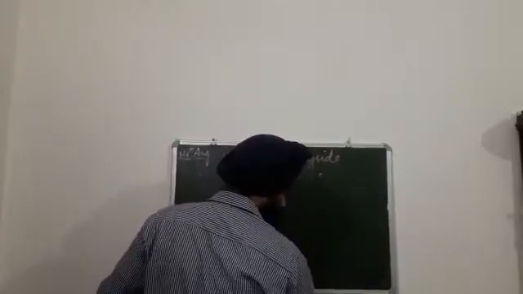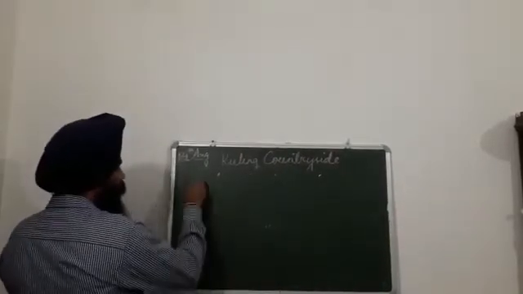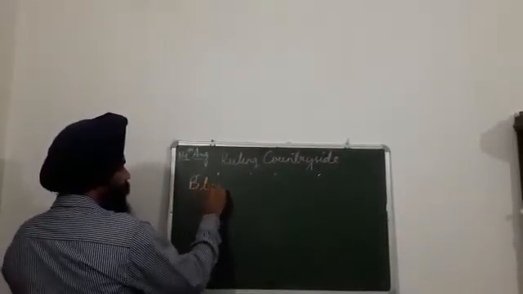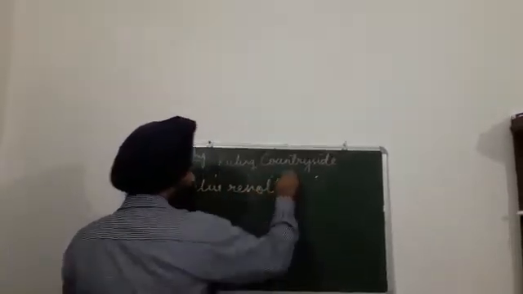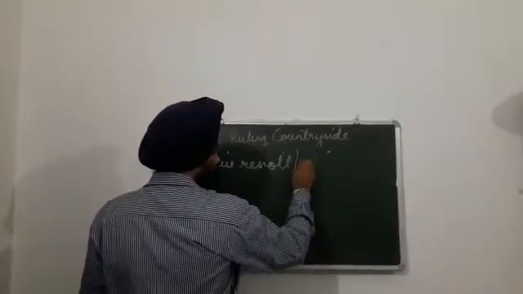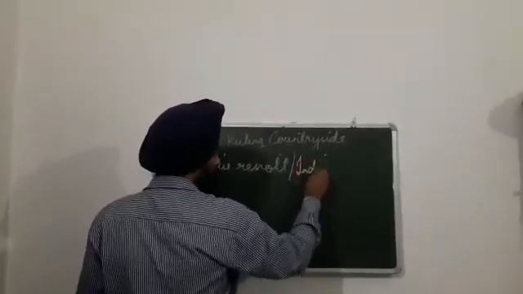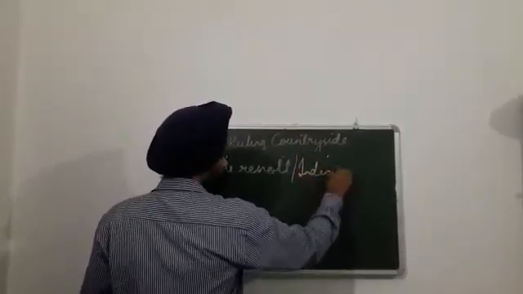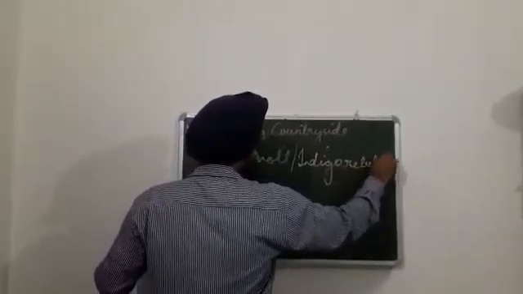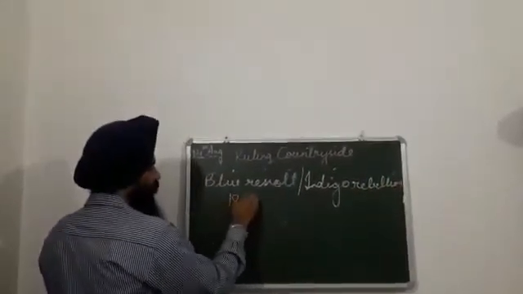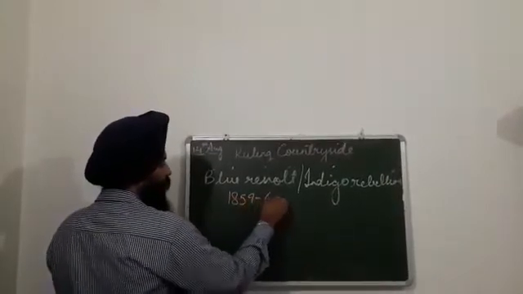So our last topic of the chapter is the Blue Revolt, or Indigo Rebellion, which occurred in 1859 to 60.